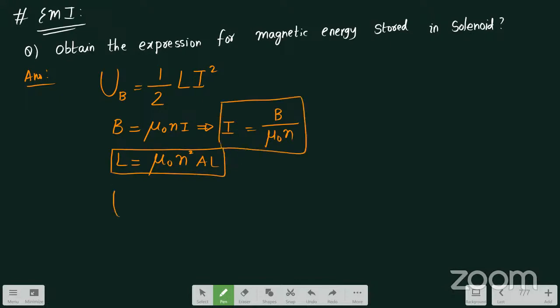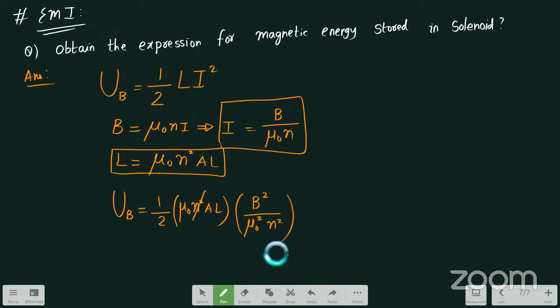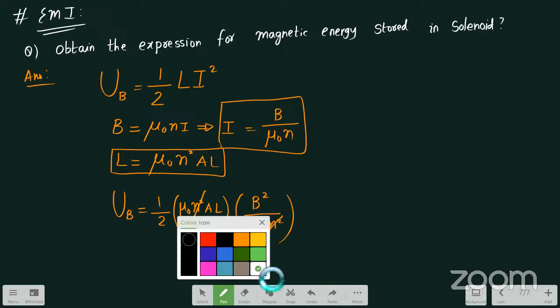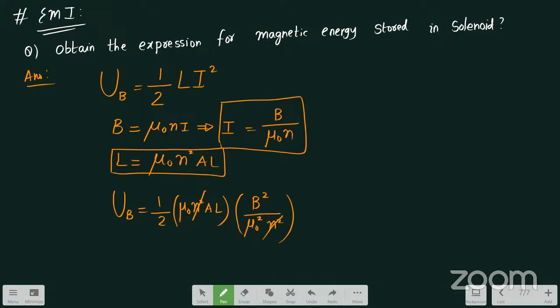Now, if I substitute those values, what will I get? 1 by 2 into the value of L, mu naught n square A into L, and the value of I square will become B square divided by mu naught square into n square. This n square and this n square will get cancelled. Further, this mu naught and mu naught square will get cancelled.